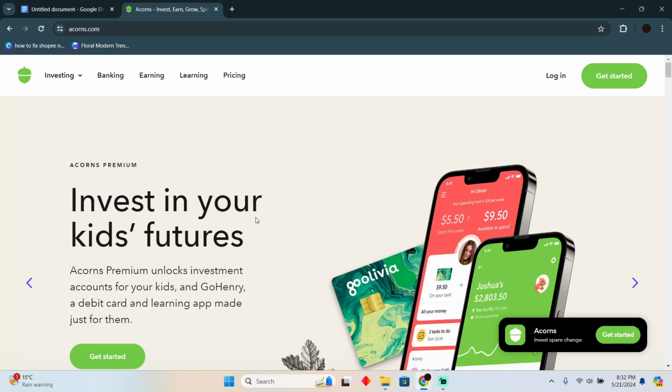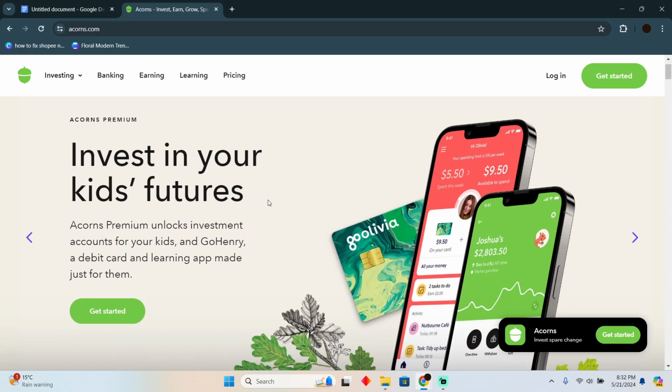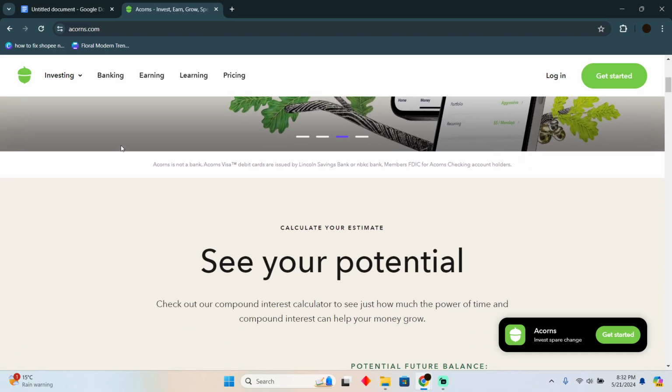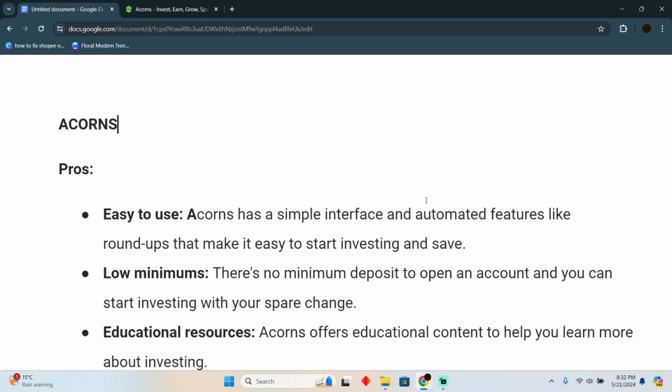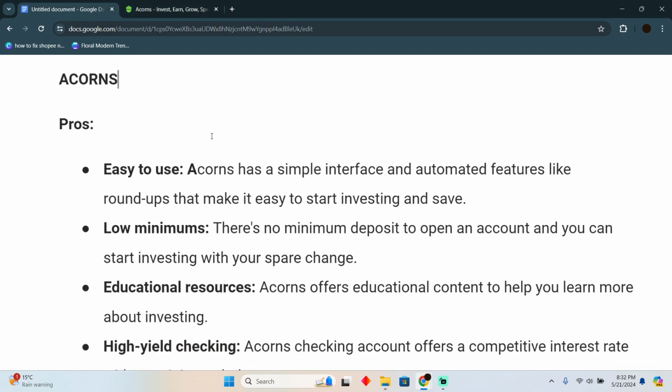Acorns investment app pros and cons. Today we are going to talk about the pros and cons of the Acorns investment app. So I have made this document demonstrating these things. So the first pro of this Acorns app is it is easy to use.